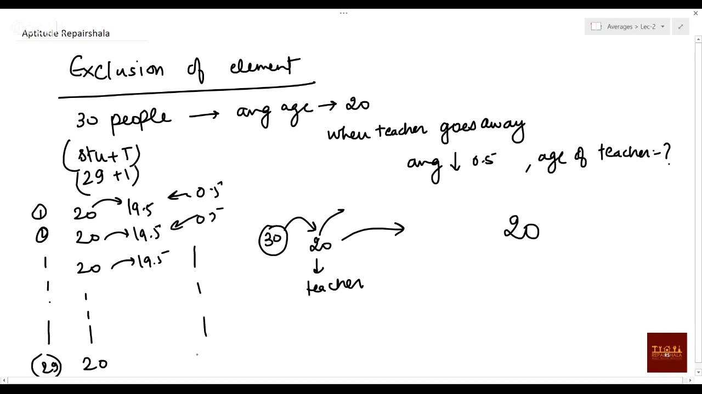How many elements are there? 29 elements are there. It will take 0.5 from each. So how much will it take from all the elements? You can say 20 plus 29 into 0.5, that is 14.5, so this is 34.5, right? Is this clear? Any doubt?